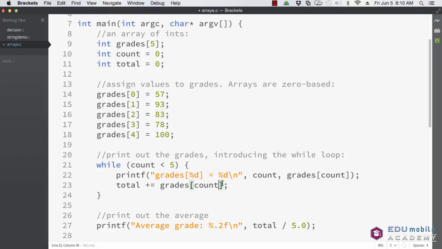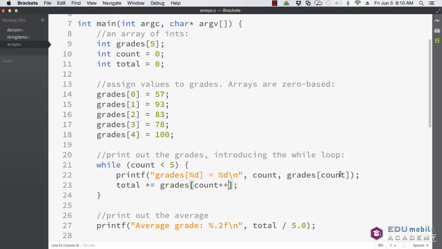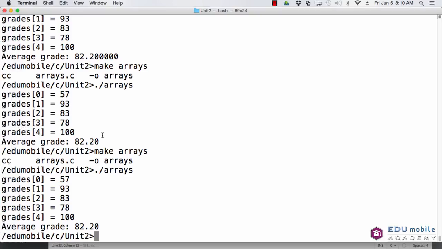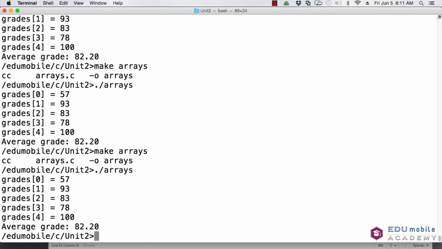So let's, whoops, got rid of too much there. Let's do it this way, and then we'll run it again just to make sure everything's working. But notice that we can increment it right here. We could have indeed incremented it right here and then taken count as well here. As long as we increment count, though, we're fine in the while loop. We'll get out of it successfully. So now let's make and run the file again, and we can see that we are getting grades sub 0, 1, 2, 3, and 4, so everything's good. All right, let's keep talking about these arrays.